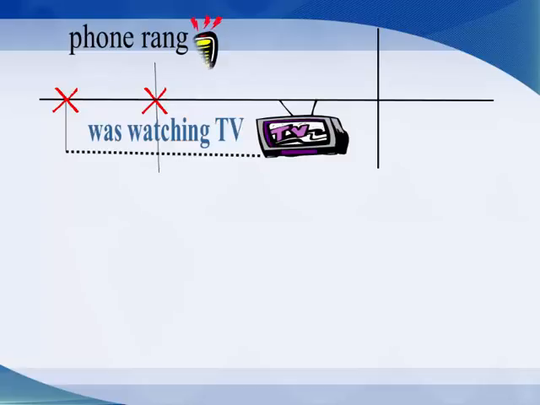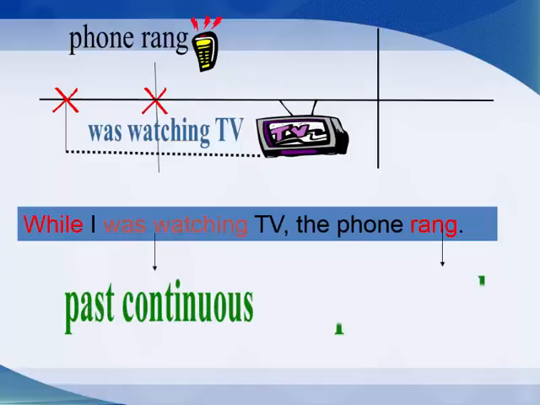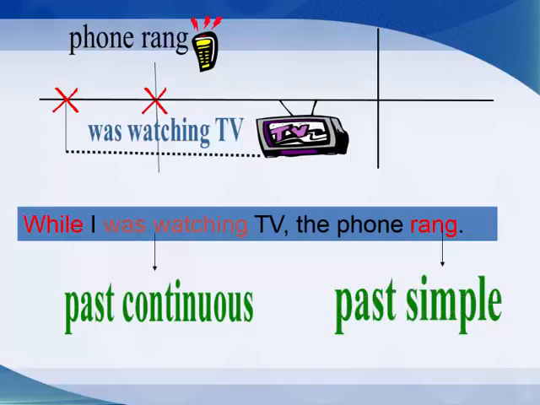Try to form a sentence. While I was watching TV, the phone rang. Can you use another pronoun like they? While they were watching TV, the phone rang. The first verb is in the past continuous tense and the second one is in the past simple tense.